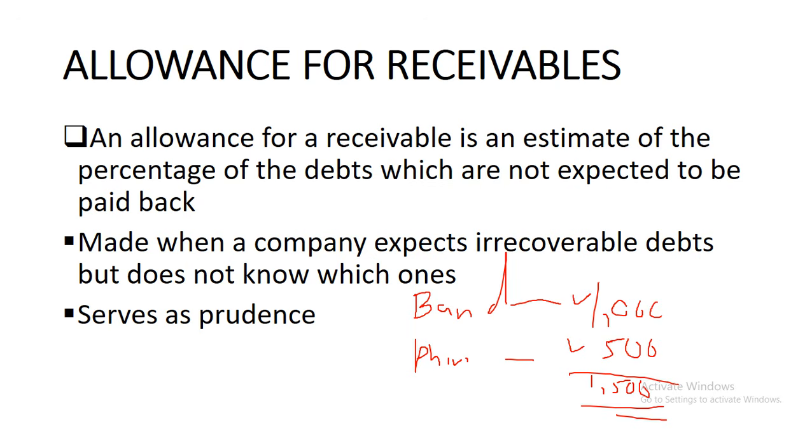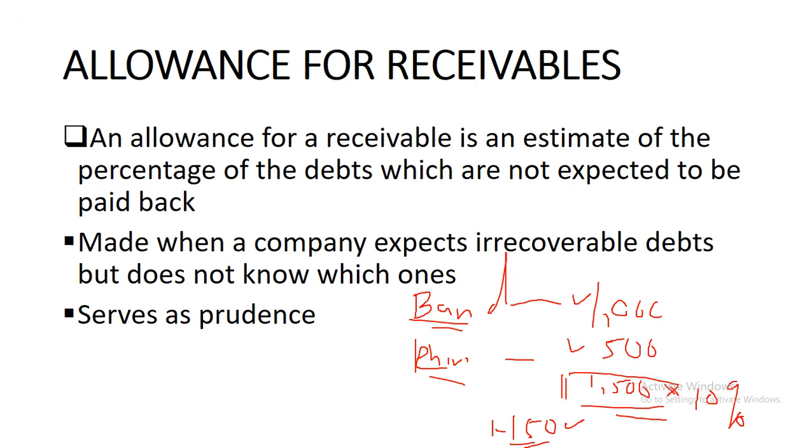Now when we make a general provision, let's say we make a general provision of 10%, saying 10% of receivables are going to go bad. General provision means the total amount of the receivables, which is Banda's debt plus Piri's debt, which is 1,500. So 10% of 1,500 is 150, 150 kwacha. That's the general provision.